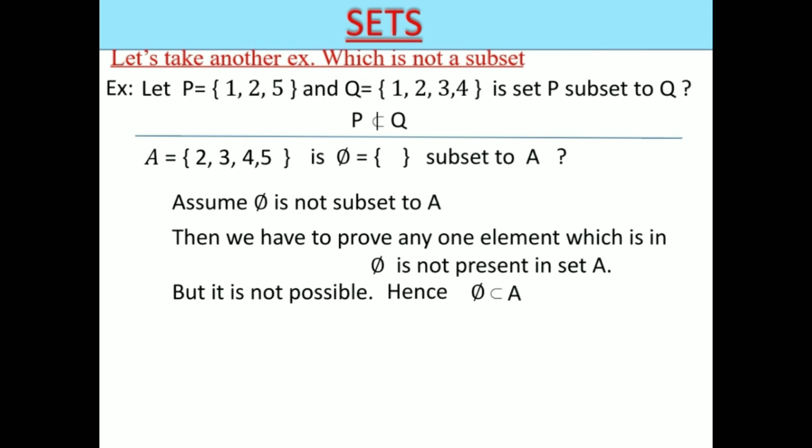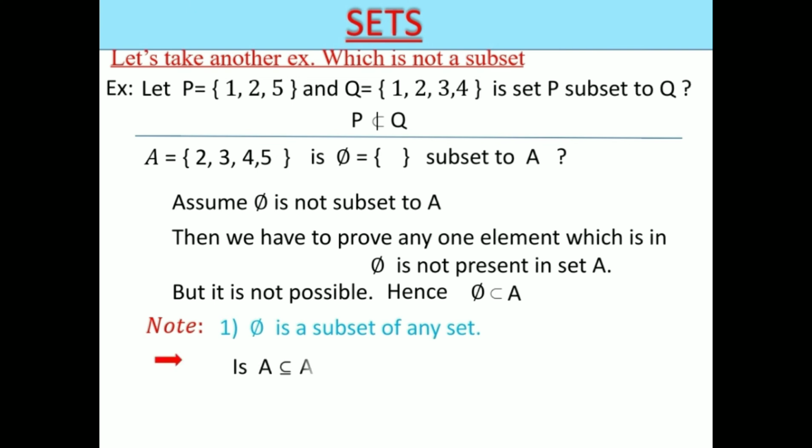By this we can say phi is a subset of any set. Here we can take any set instead of A, and phi is a subset of that set also. So by this we can say phi is a subset of any set.